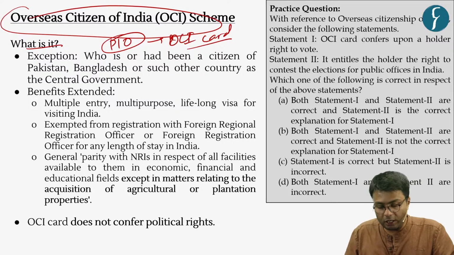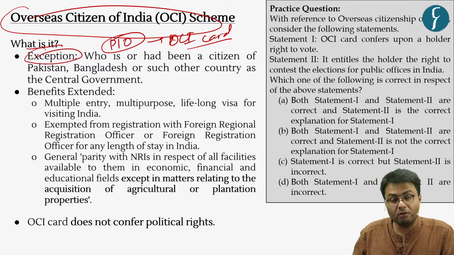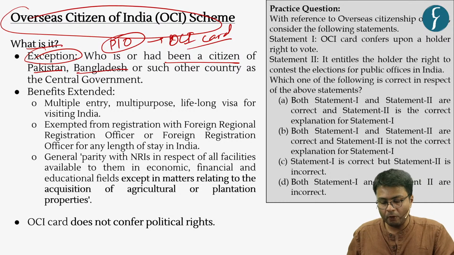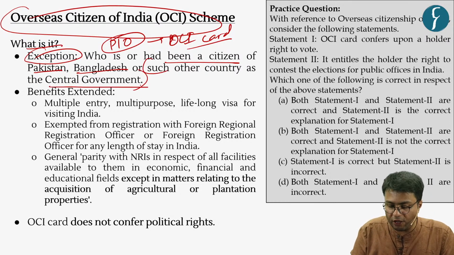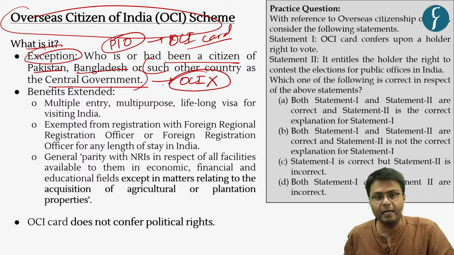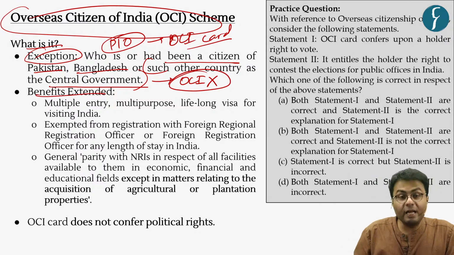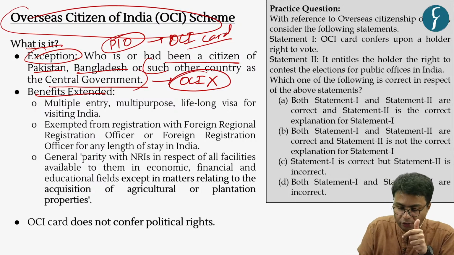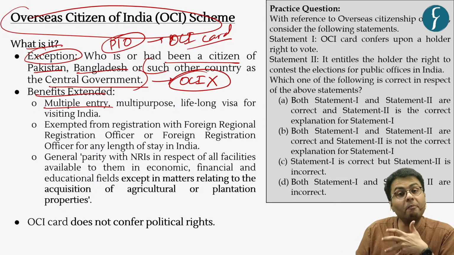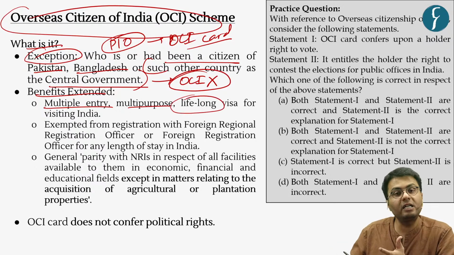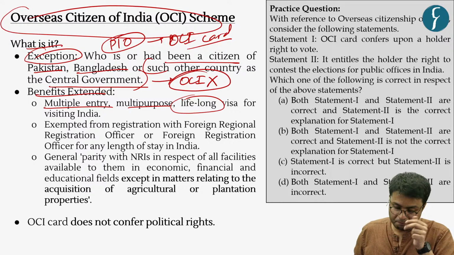Now it is important to note that there are certain exemptions, especially that people who have been citizens of Pakistan and Bangladesh or any other country which is notified by the central government are not extended the benefits of Overseas Citizen of India. Now, what are the benefits that are extended to people who have this OCI card? First of all, they are given a visa for multiple entry, multi-purpose visit, and the visa is provided to them with lifelong validity.